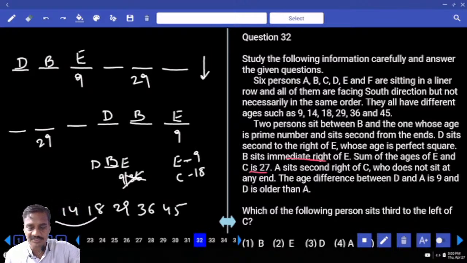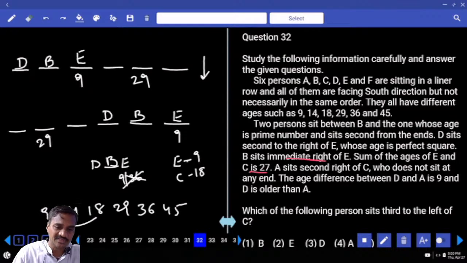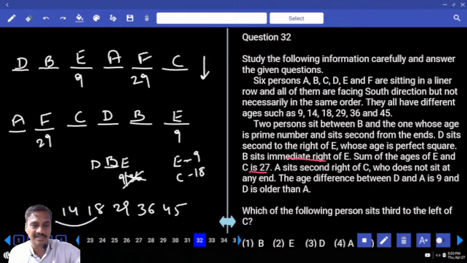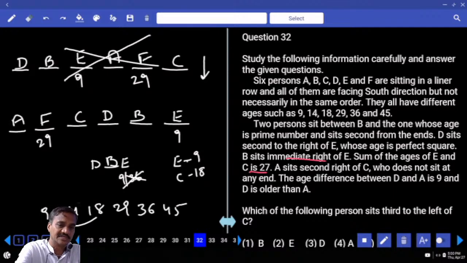Then next, A sits second to the right of C. Now where is this A? A is seated second to the right of C. Here also A is seated second to the right of C. Then who is the person left over? F is the person left over. A is seated second to the right of C, who does not sit at any end. Now in the first case we have C at an end, that is ruled out. C is 18 years of age and E is 9.